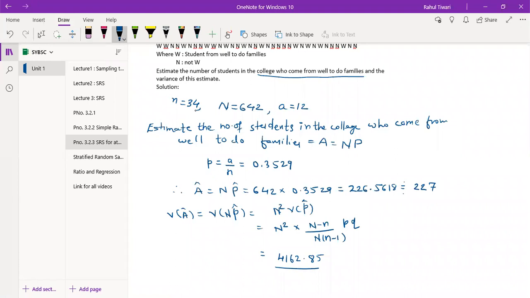Please check it once again, students. 2701.1439. I think this is correct. Just check.